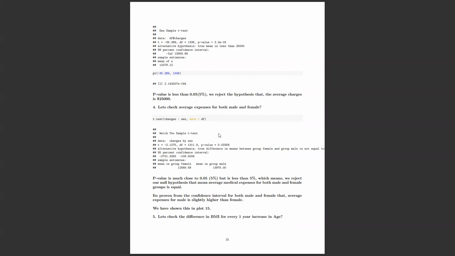Here we have to reject it. I think the p value is less than 0.05, that's for sure, though it's close to 0.05. But if it's less than 0.05, we have to reject it. So they're not equal. The fifth question is to check the difference in BMI for every 1 year increase.